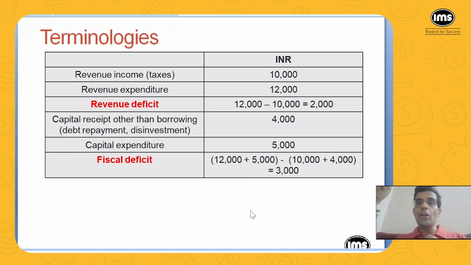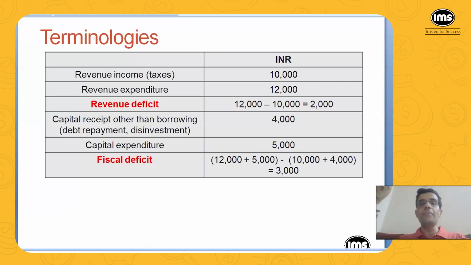Now, as you can see, the higher the fiscal deficit, the more the government will have to borrow from the financial market. And more of the revenue expenditure will go on paying the interest on the loan that the government has taken. As a result, the government will have less amount for everything else. Okay, so our government will have less amount for creating long-term infrastructure and things like that. So the point is, the government should aim at reducing the fiscal deficit.